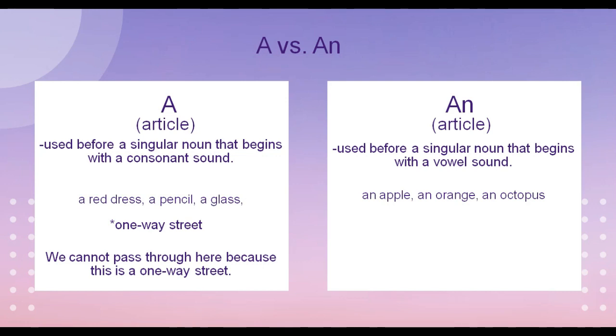Now for the article an, we have here the example hour. As you can see, it is spelled beginning with a consonant letter, but it produces a vowel sound. So the same with the article a, we have to be careful with this type of words. Now let's use this in a sentence. I have been waiting for you for an hour.